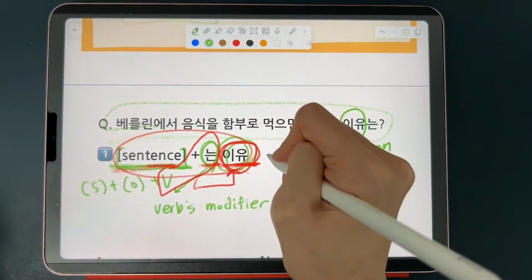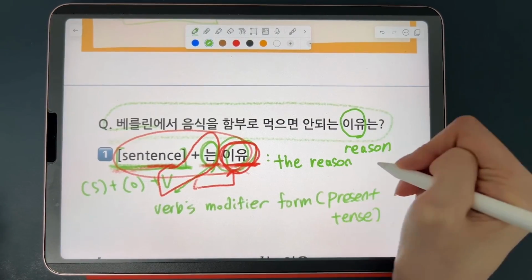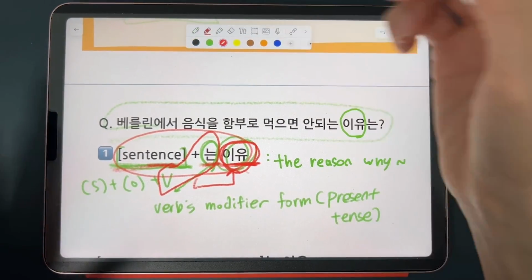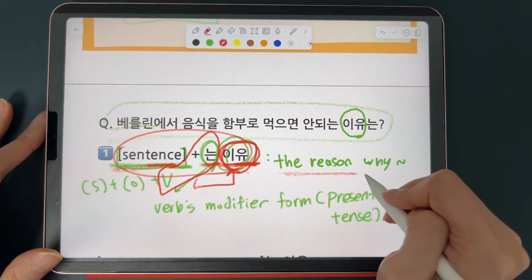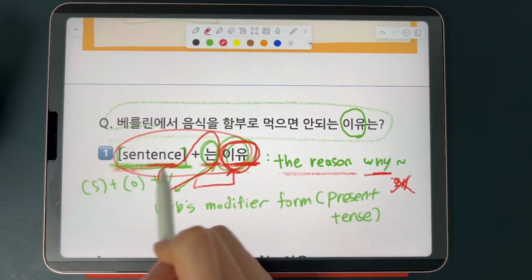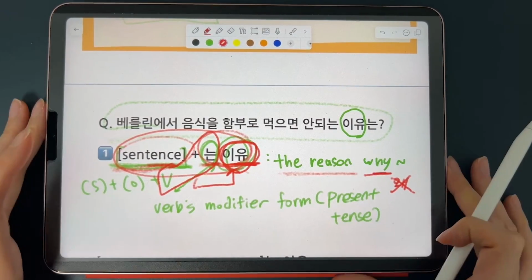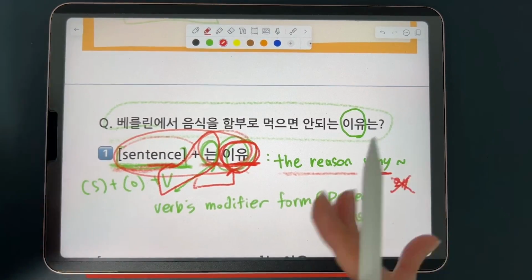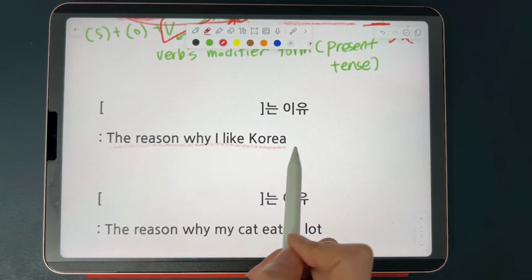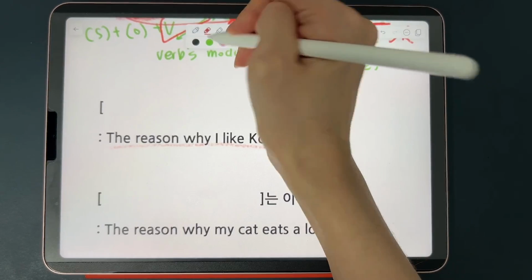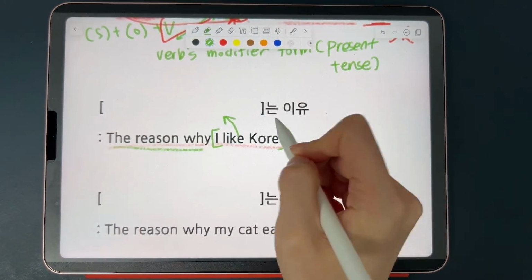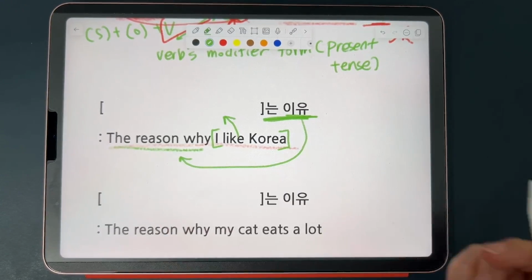Let me write it here. The reason why the sentence is the case. So note that in Korean, we don't say 이유 왜. We don't say 이유 왜 for the reason why. We say sentence는 이유. And let's try making some example sentences with it then. So how would you say the reason why I like Korea? You can simply combine the sentence I like Korea with 는 이유, which corresponds to the reason why.